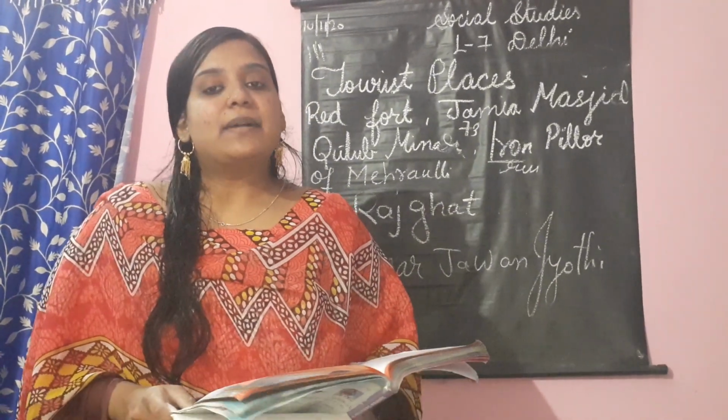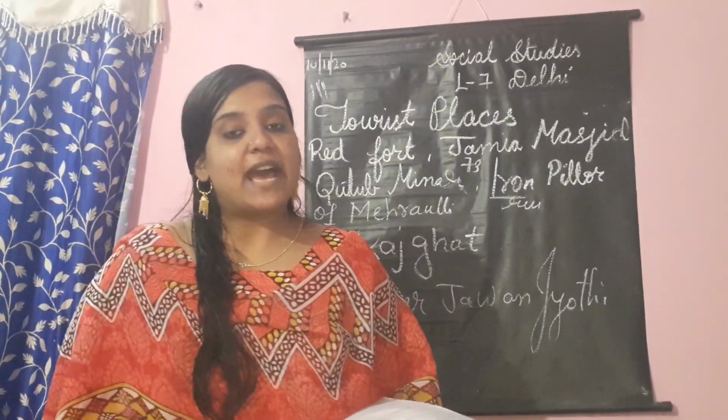Okay, in 1911, the British shifted their capital from Kolkata to Delhi. Then the British built a new city near Delhi and renamed it New Delhi. Okay, it was planned by Edwin Lutyens. Delhi has all the major and important government offices in India. Okay, and the climate of Delhi is very hot in summer and very cold in winter. Hot and dry winds called Lu blow in the months of May and June. And from July till September there are rains, mostly in July and September. And January is the coldest month of the year in Delhi.